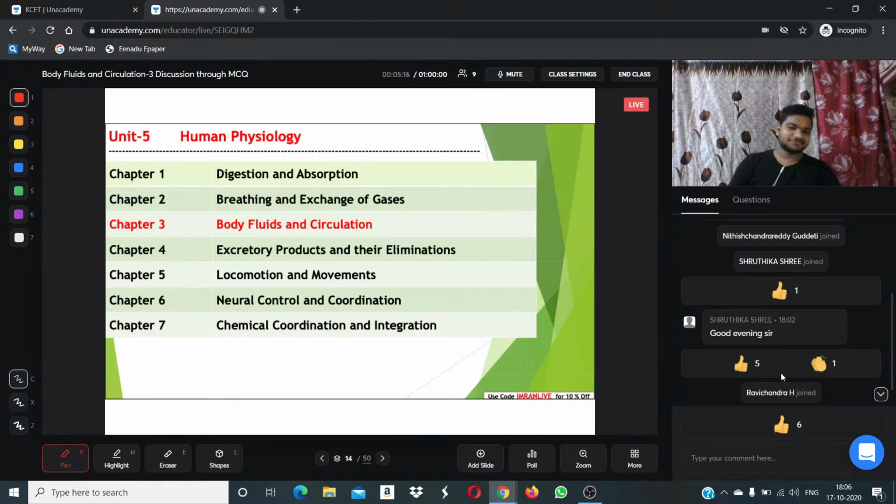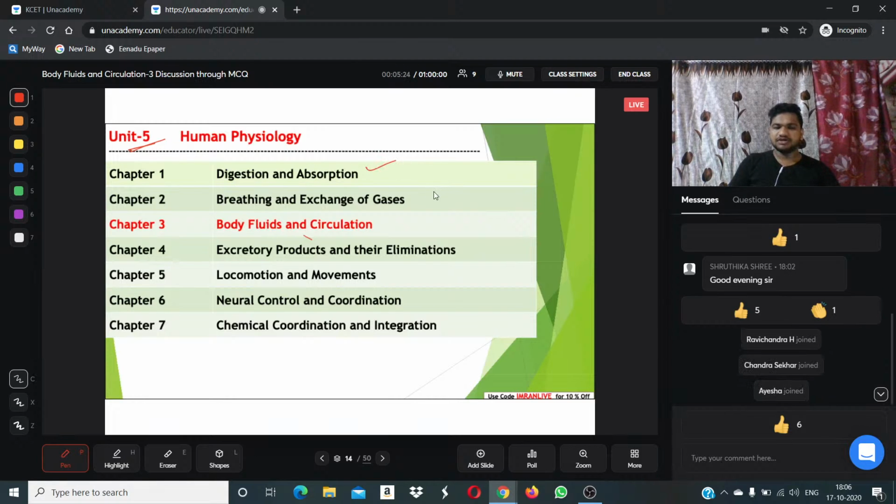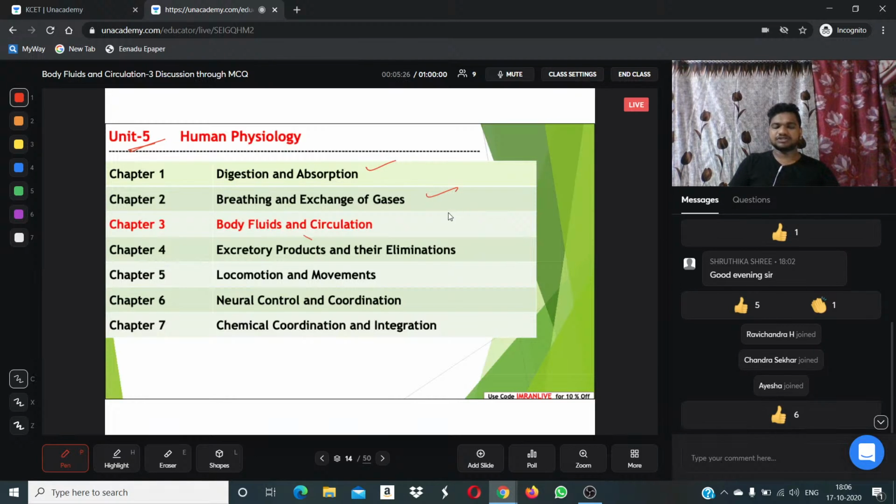Great. We are dealing with class 11 NCERT, that is human physiology. In that, we have successfully completed digestion, absorption, breathing, and exchange of gases. We are dealing with chapter number 3, that is body fluids and circulation.